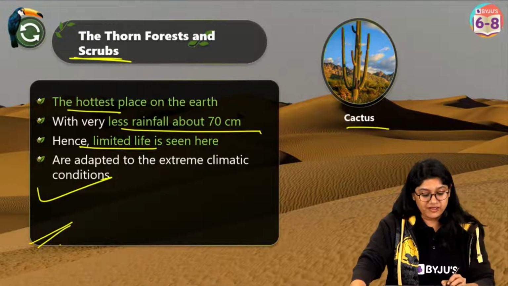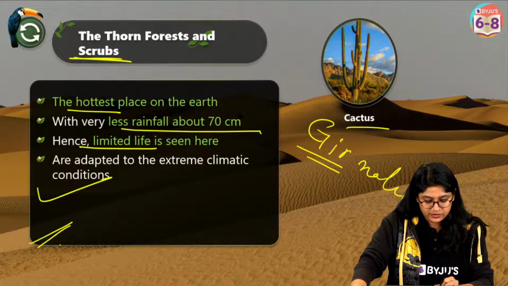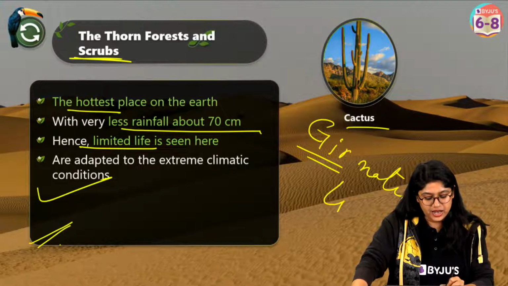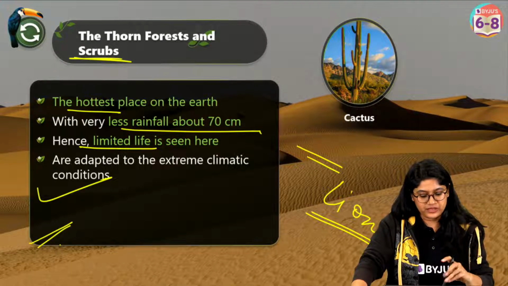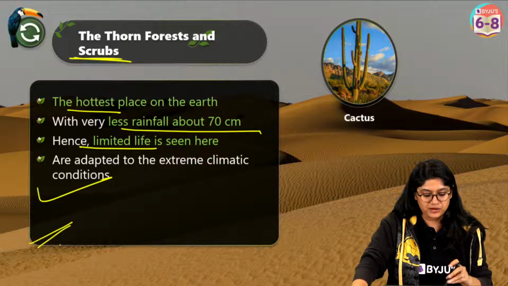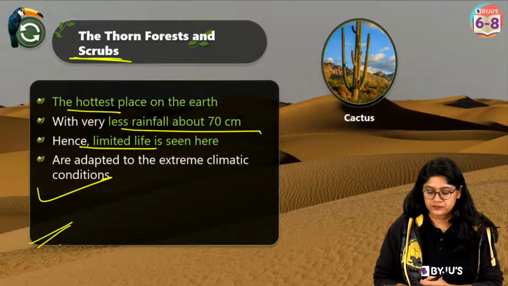Yes, a very important thing everyone: in Gir National Park, you know that, right? We can find lions over there. Very, very important extra information for all of you. In Gir National Park, we have the lion. Okay, are we clear everyone?